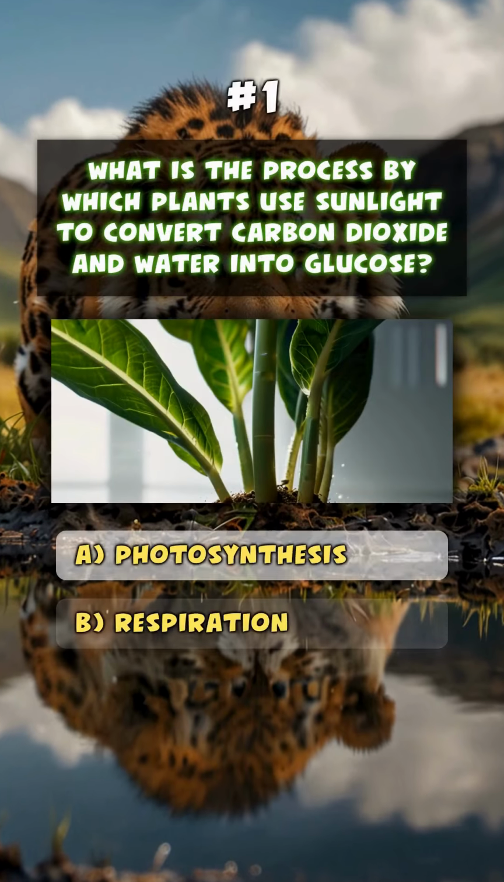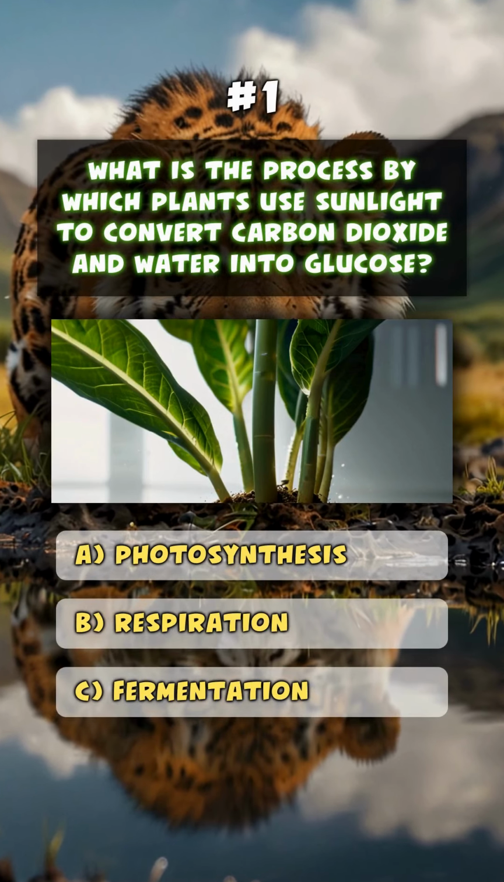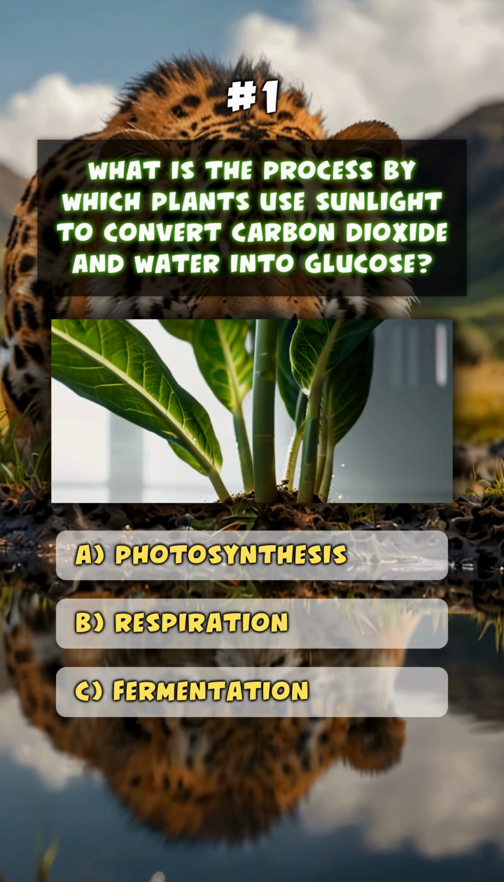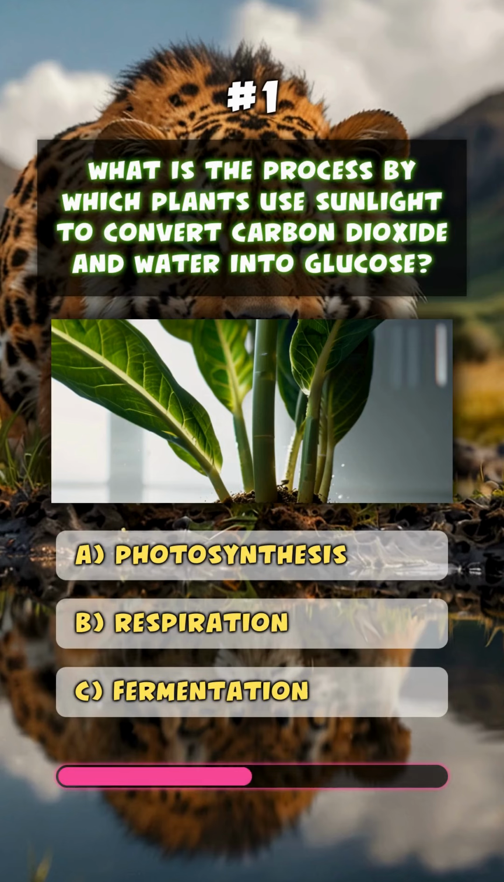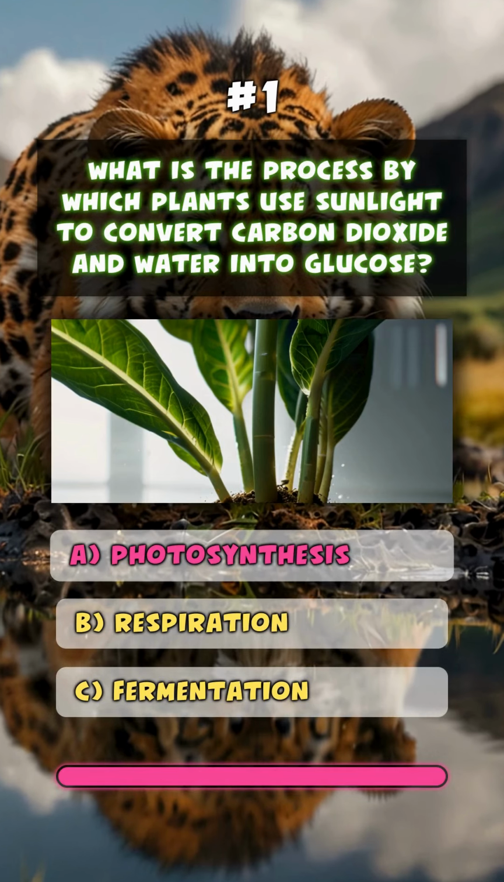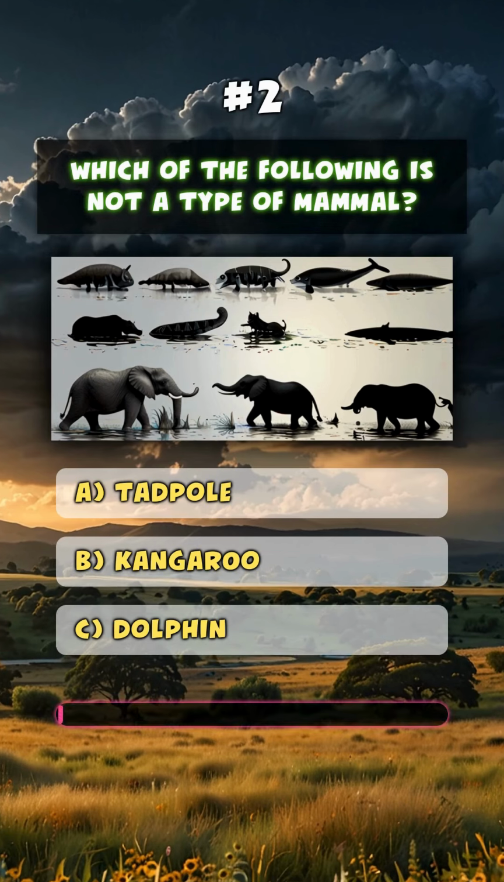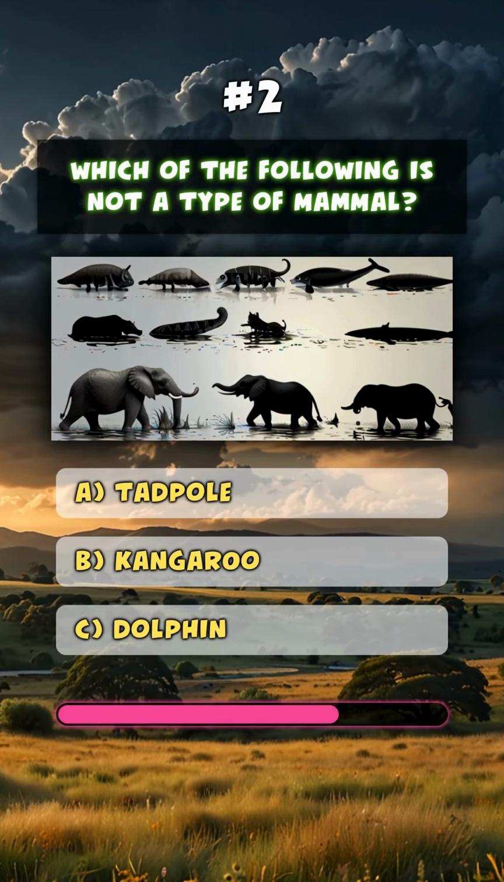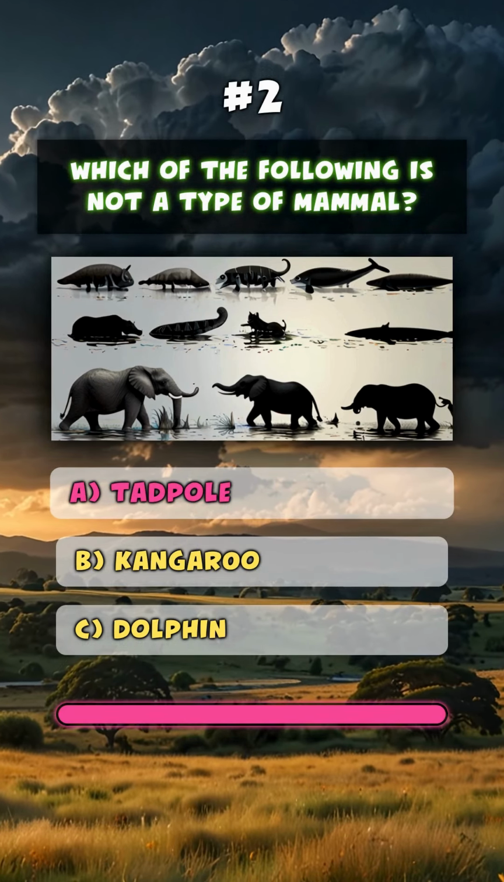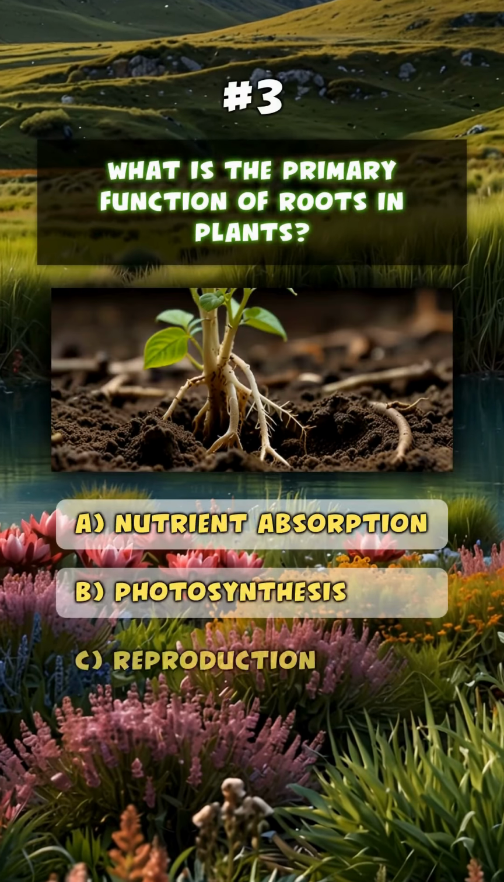What is the process by which plants use sunlight to convert carbon dioxide and water into glucose? A. Photosynthesis. Which of the following is not a type of mammal? A. Tadpole. What is the primary function of roots in plants?